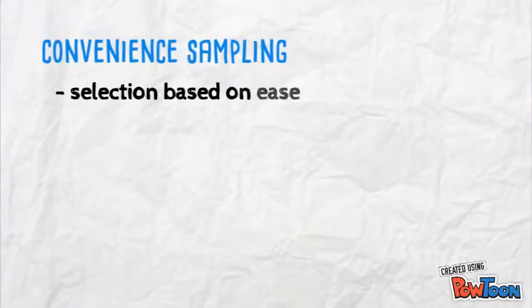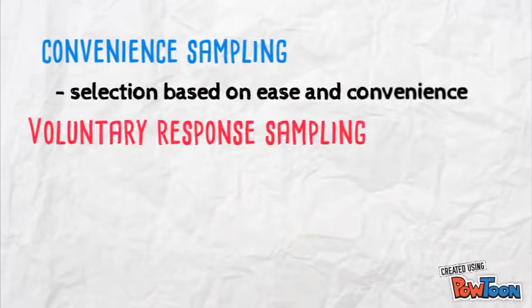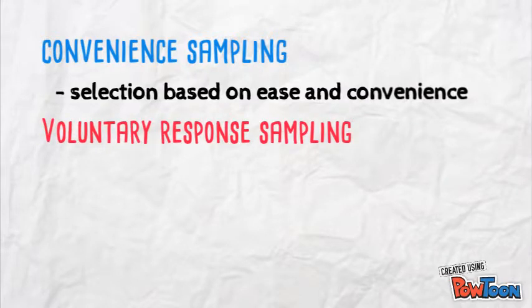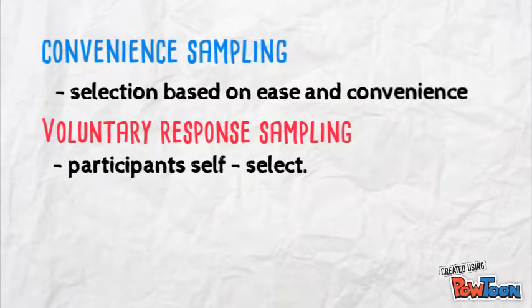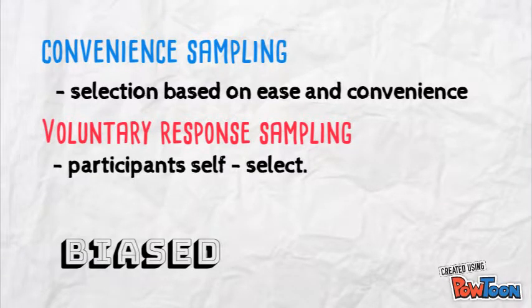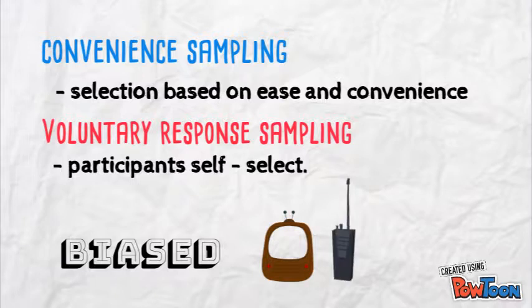Convenience sampling: selection based on ease and convenience. Voluntary response sampling: participants self-select. A voluntary response sample is a sample made up of volunteers. Compared to random sampling, these types of samples are always biased. For example, people who call in to a radio show poll may have strong opinions about a topic in either direction.